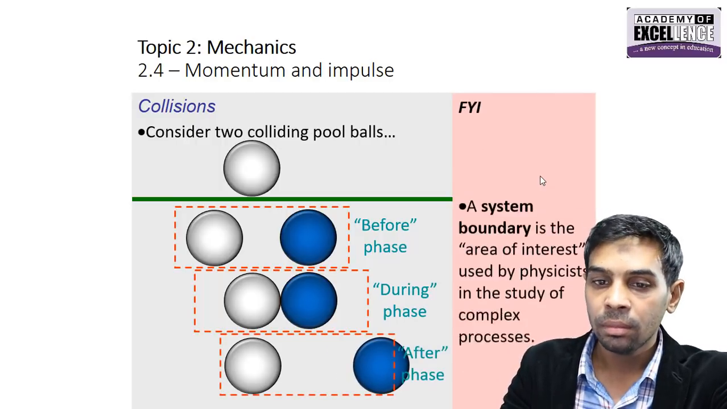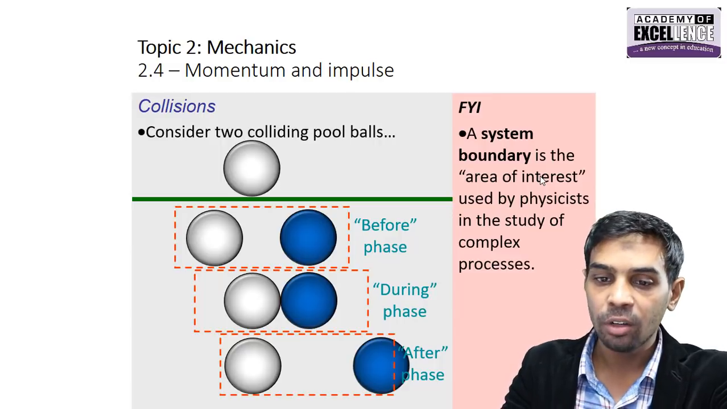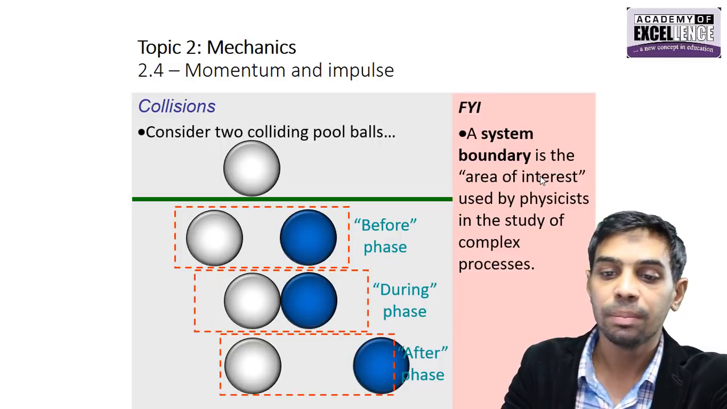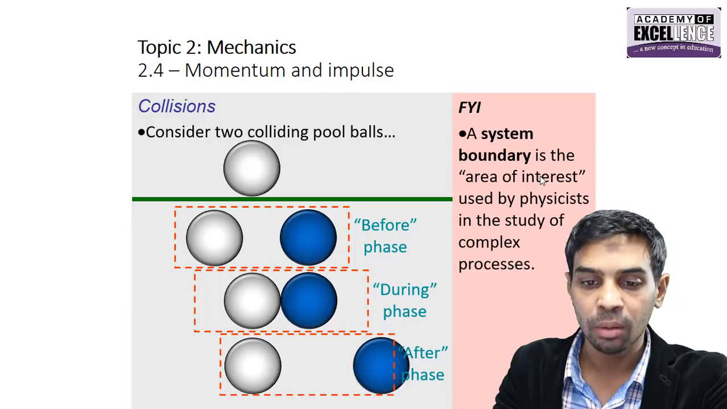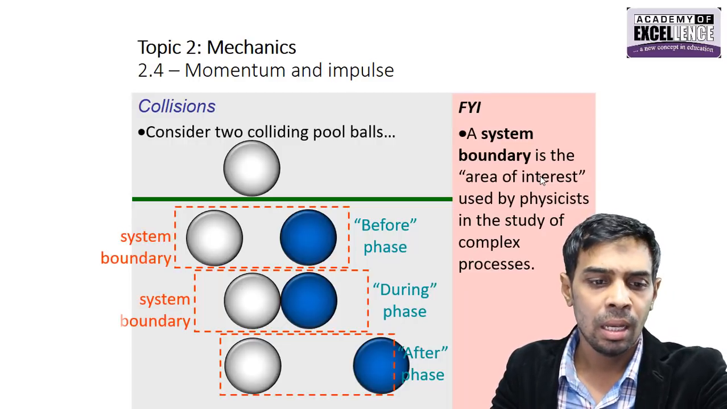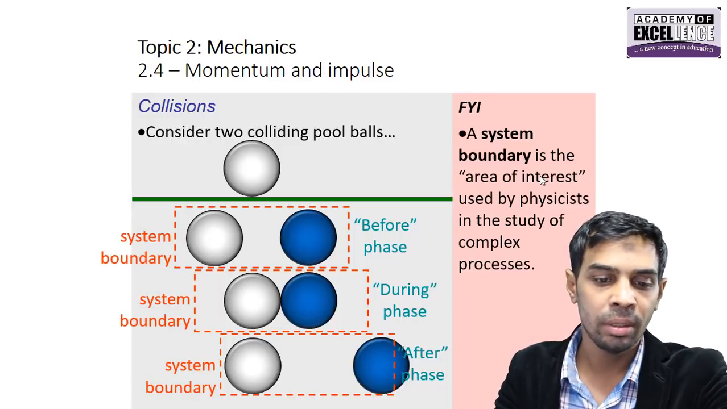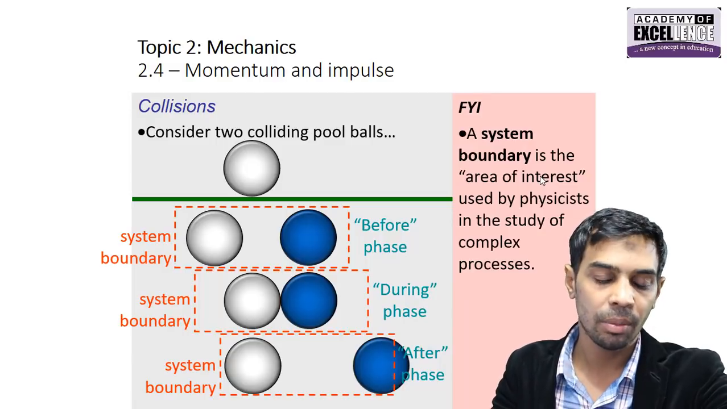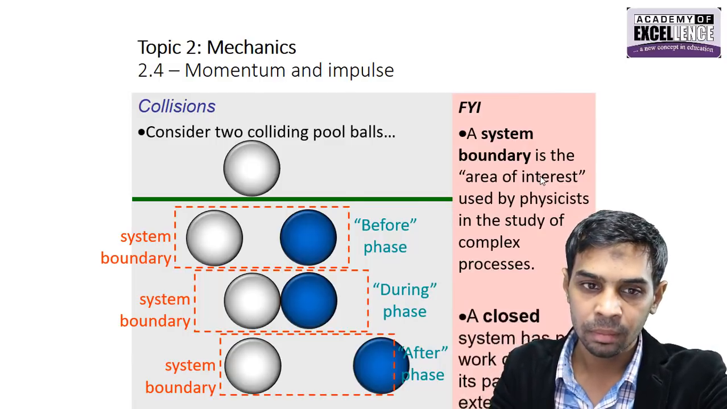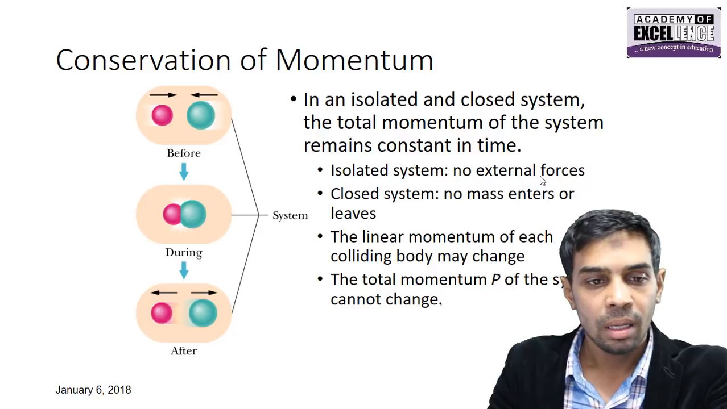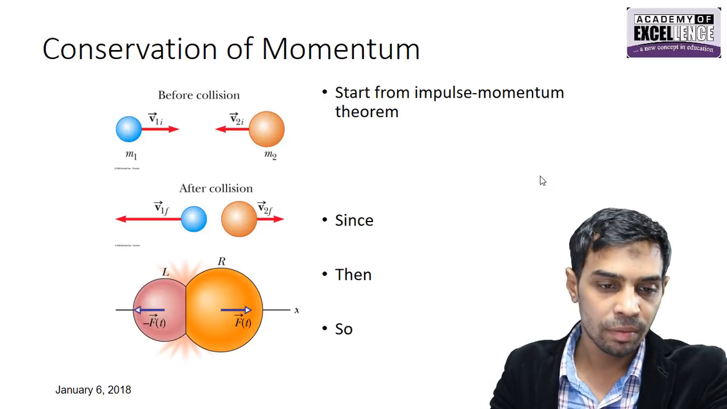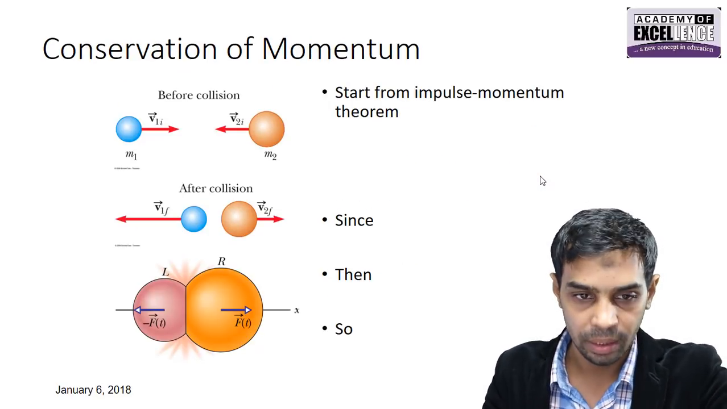Now the system boundary is an area of interest used by physicists in the study of complex processes. Now this is system boundary. In system boundary we are talking about a momentum system. Now conservation of momentum. Before studying the conservation of momentum, we were having two bodies.